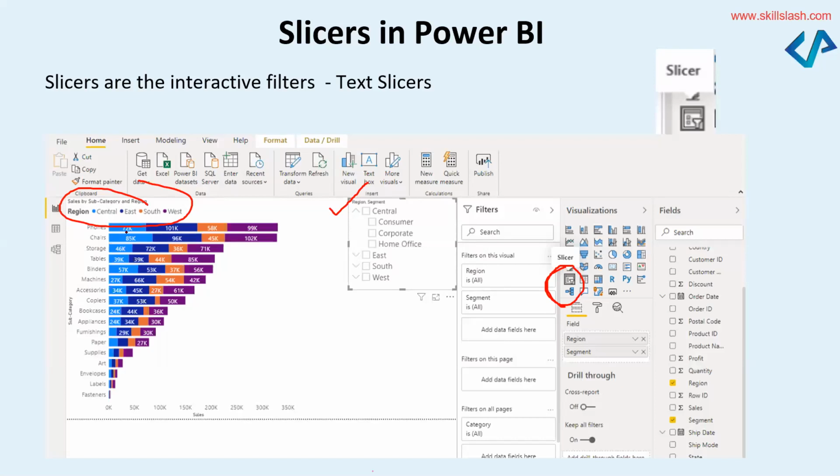And it has plotted that per region, let's say blue is representing the central region. So it is telling me these numbers of phones in the east, these in the south, these in the west. So it's giving me the entire information in the form of text slicers, or basically interactive filters.